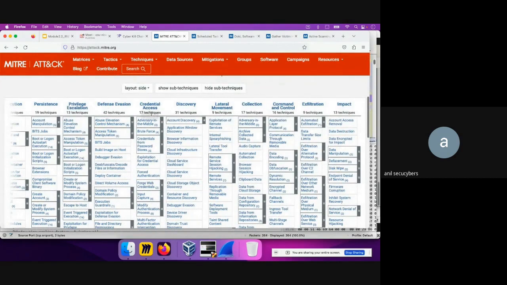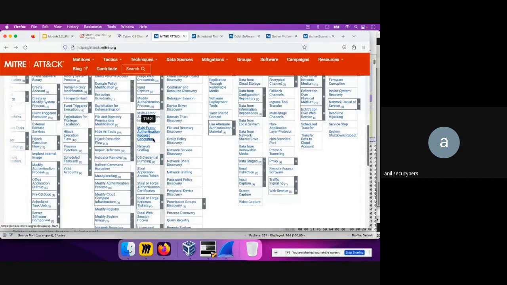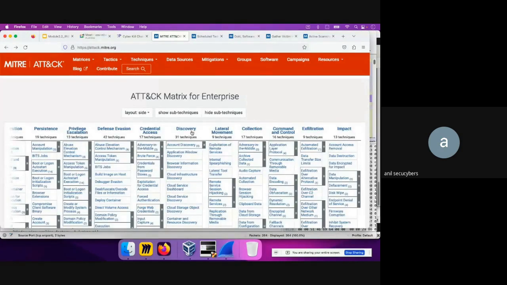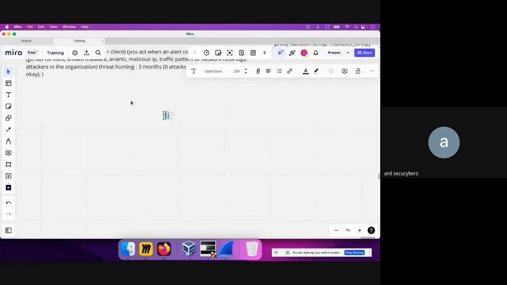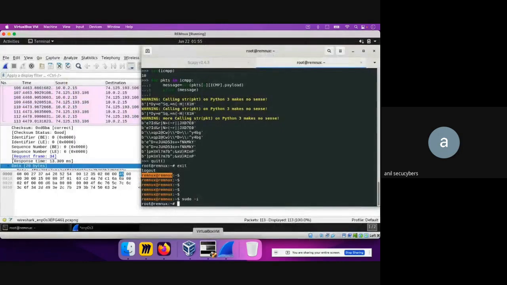Now there's another called credential access, which means the adversary is trying to steal account names and passwords. How can they do that? This is the way by which they can do that. Okay. Now the next thing is discovery. Discovery means the adversary is trying to understand your environment. So let's say they have, for example, the one that I was saying earlier, where I'll just quickly close this out. Okay.